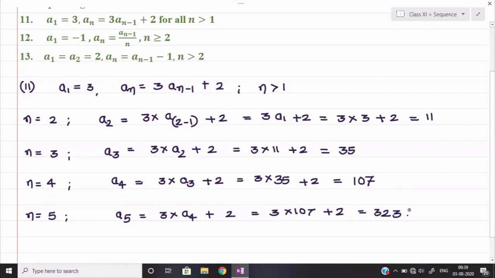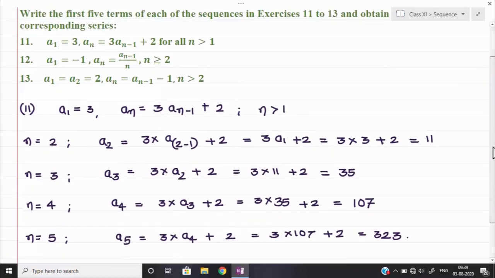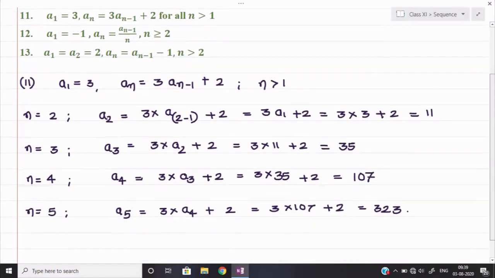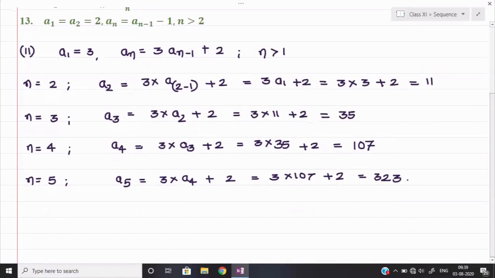So we can say that the first 5 terms are like that. First one is 3, 11, 35, 107 and 323. Now let us see once again what they are asking exactly. So they are saying write the first 5 terms of the sequences and obtain the corresponding series. So now we shall write down at the last, therefore